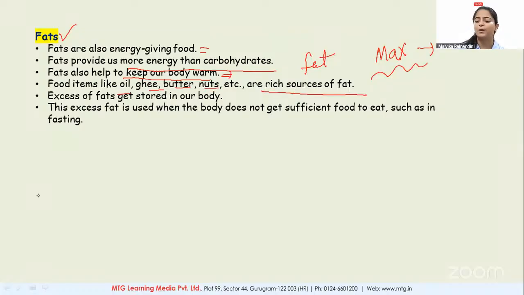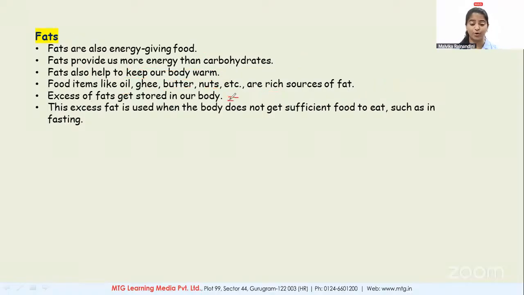Now, when we have excess of fat, this fat is stored in our body. Just like when we have excess of money, we keep it in our piggy bank, so that we could use it when there is the need. Similarly, excess of fat gets stored in our body. Now, this excess of fat is used when the body does not get sufficient food to eat.